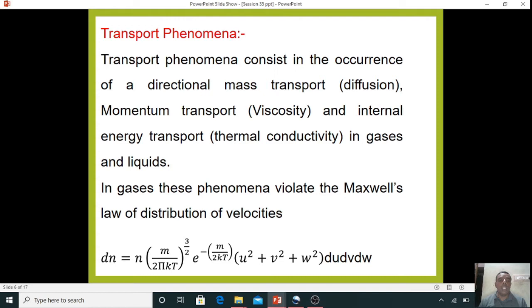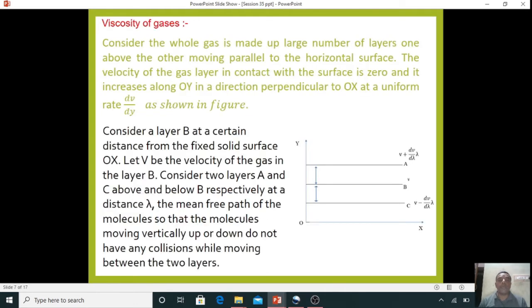That is, dn is equal to n into (m divided by 2 pi kT) to the power of 3 by 2, e to the power of minus m divided by 2kT into (u square plus v square plus w square), into du dv dw.